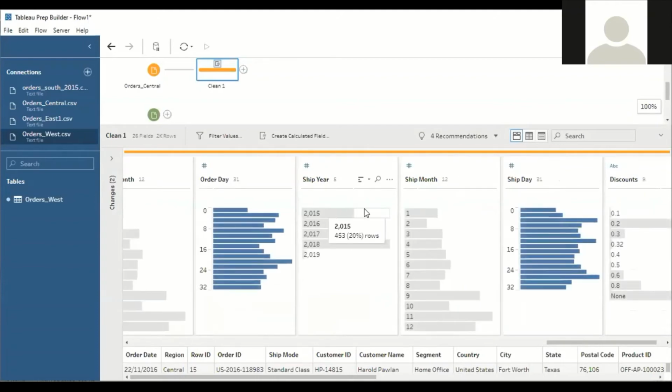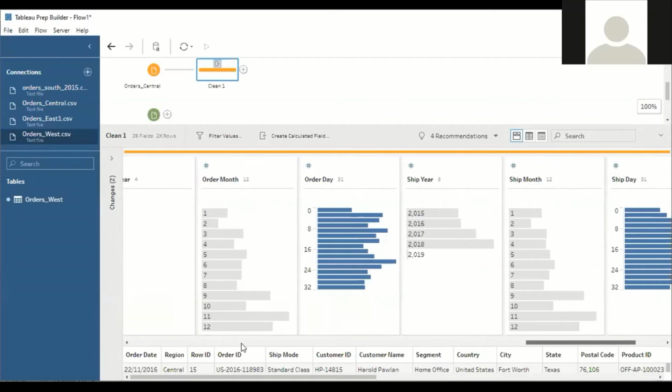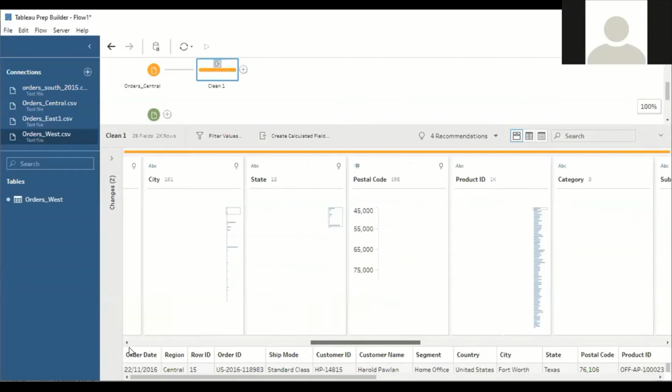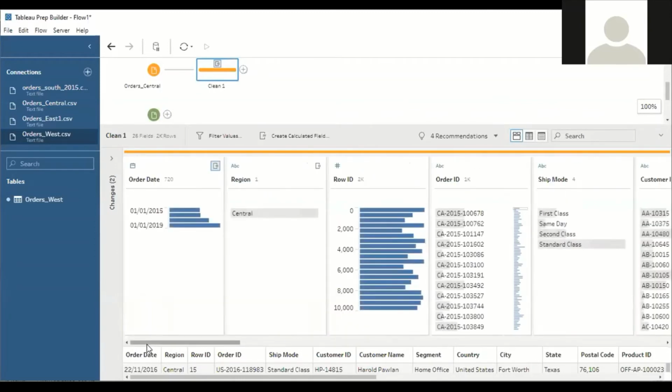Ship year, ship month, ship date. If you compare this sheet with the other sheet, they have combined these 3 columns and displayed the data. So what I will do, I will use the same formula to merge the data of these 3 columns. Fine. Use calculated field.